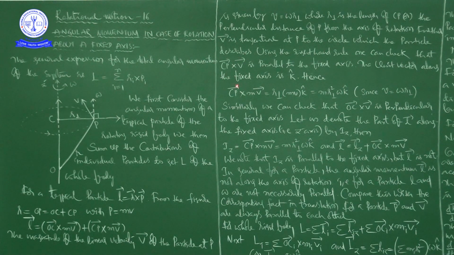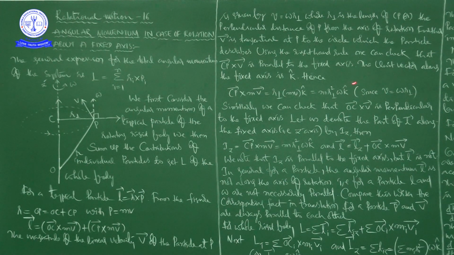CP bar cross V bar means there is a resultant vector. If you take the cross product of these two, you will get another vector, and that vector is parallel to this axis. That is the purpose of the right hand rule here. Now, the unit vector along the fixed axis is k cap, chosen as the z axis in our picture.